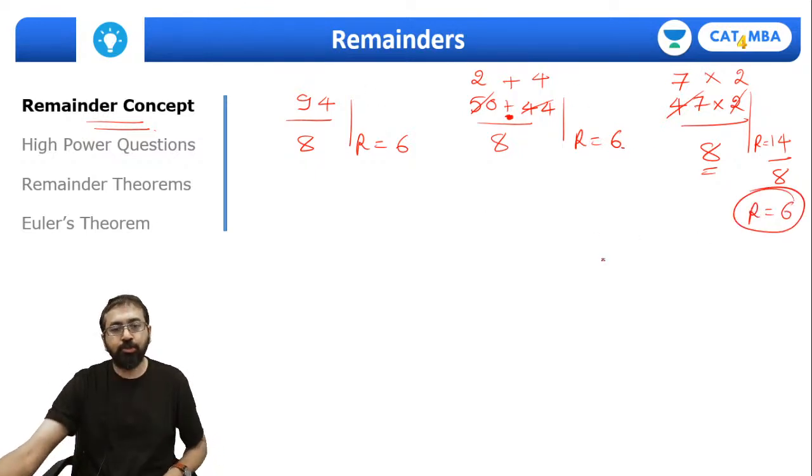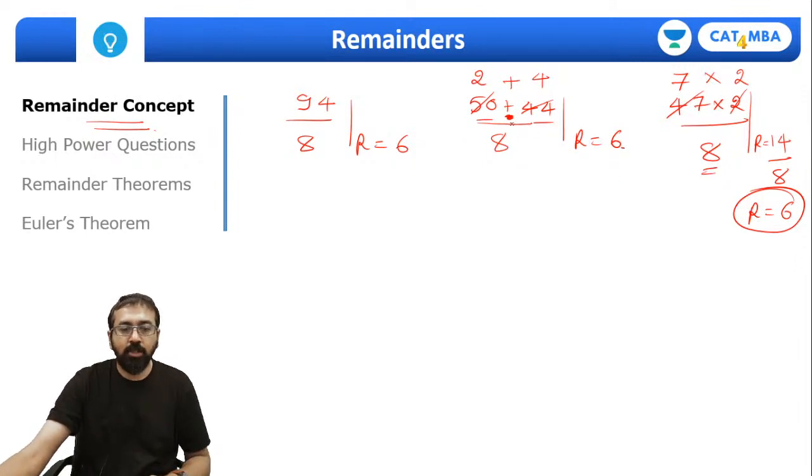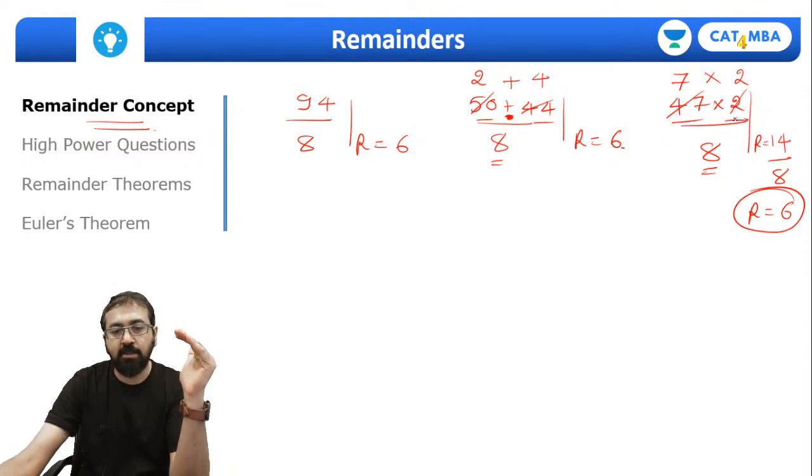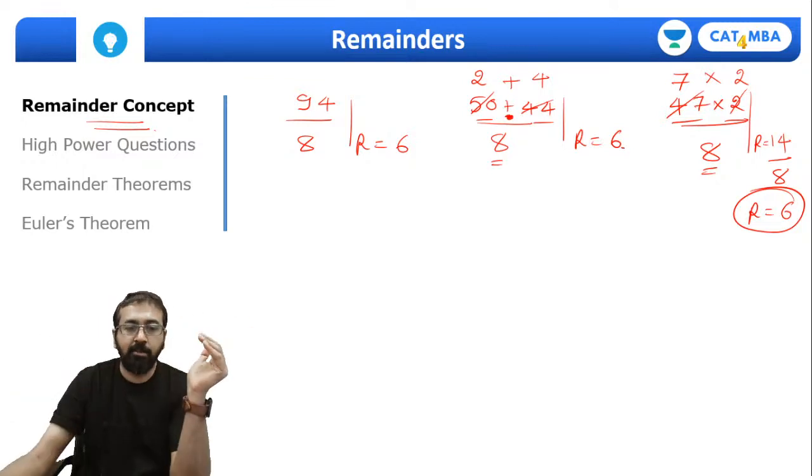So this is what you need to understand in the remainder concept: if two numbers are in addition, you will individually divide them by the divisor and you will add the remainders. If two numbers are in multiplication, you will individually divide them by 8 and you will multiply the remainders, right?